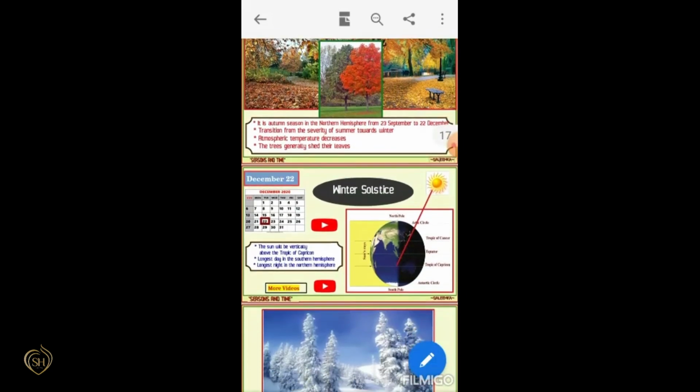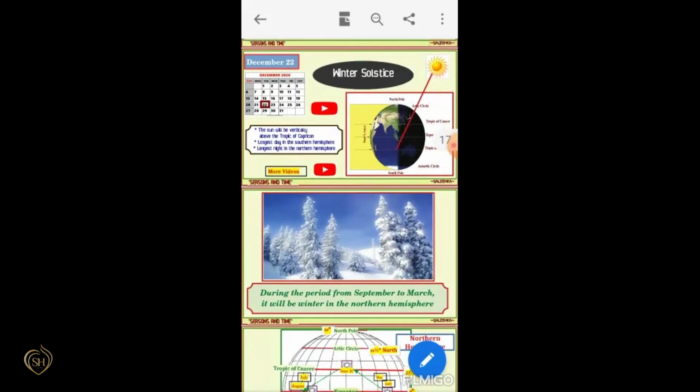And the next season is the winter season. December 22nd is considered as the winter solstice. And where will be the position of the sun on this day? The sun will be vertically over the Tropic of Capricorn. And what will be the experience during that day? Longest day in the southern hemisphere and longest night in the northern hemisphere.